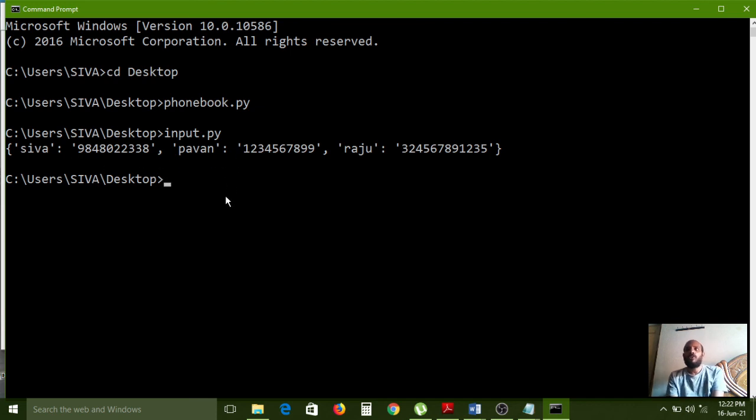If you want to store any data in your files, you compulsorily use the open method, give the file name, and after that give the reading mode or writing mode. If you want to save the data, we need to give WB as a parameter in the open function.